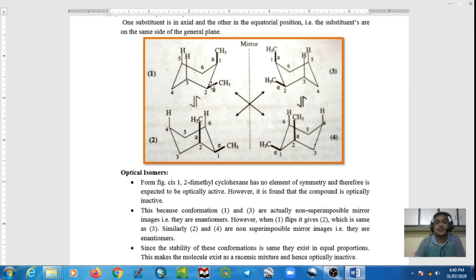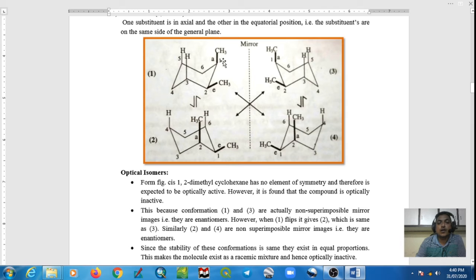So remember, this additional interaction is present only in 1,2-dimethyl cyclohexane. So the total energy of cis 1,2-dimethyl cyclohexane is 2.7 kilocalorie per mole. Why 2.7?